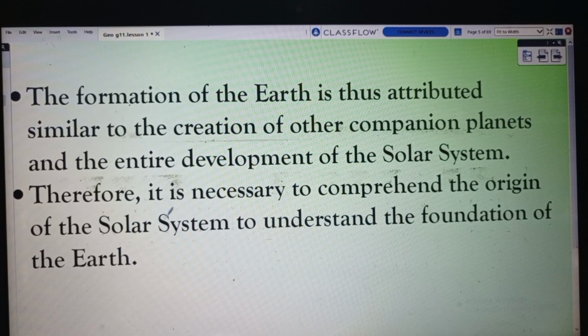Therefore, it is necessary to comprehend the origin of solar system to understand the foundation of the Earth. So it is mandatory, very important to understand solar system.